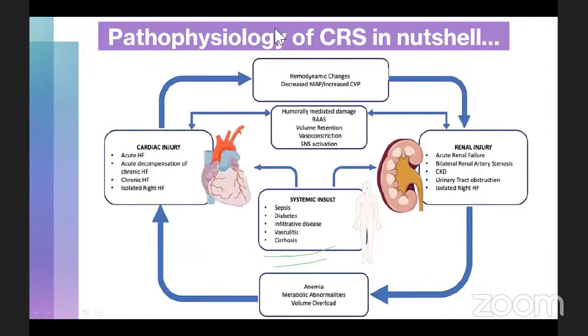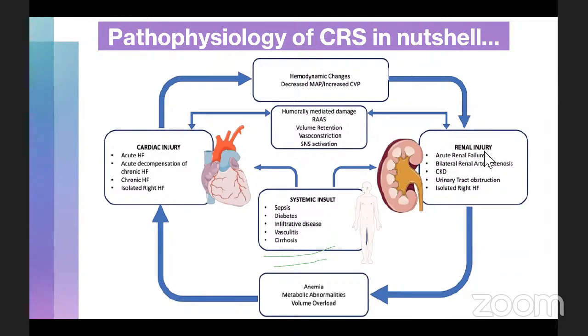But life is not so simple. If you have to put the pathophysiology of all the types of cardiorenal syndrome into a nutshell, into one slide, there is acute cardiac injury, be it acute or chronic heart failure. It leads on to hemodynamic changes in the form of decreased mean arterial pressure or increased central venous pressure, leading on to renal injury.